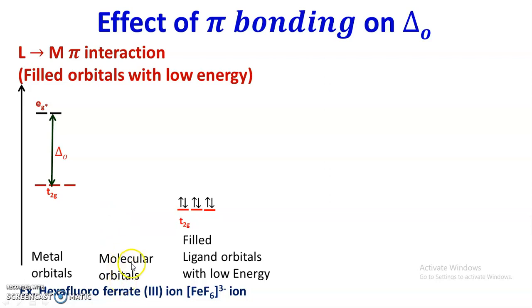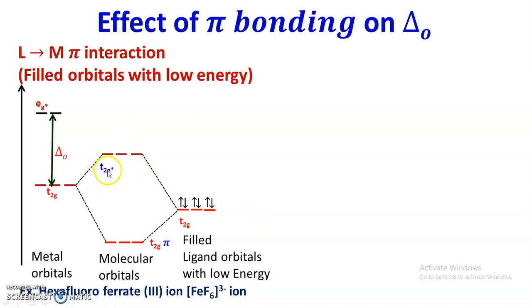Now here the in-phase combination between T2g orbitals of the metal ion and T2g orbitals of the ligand results in the formation of this T2g pi orbital, and the out-of-phase combination results in the formation of anti-bonding T2g star orbitals.